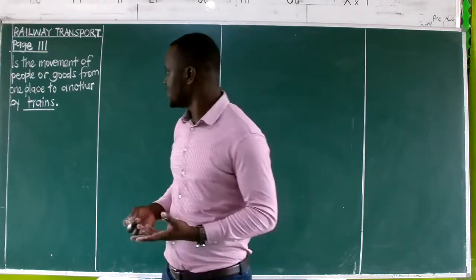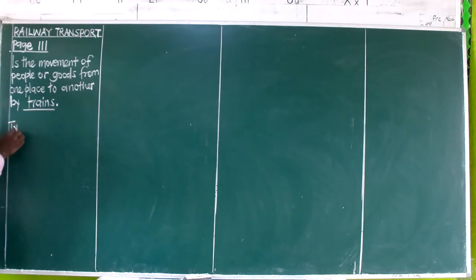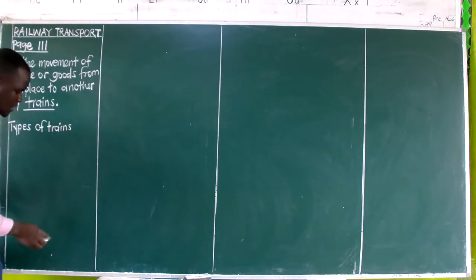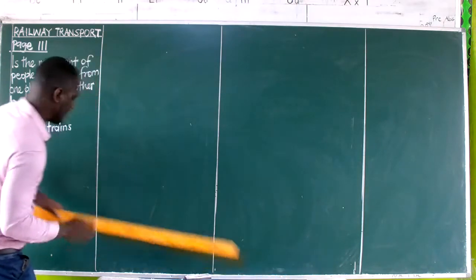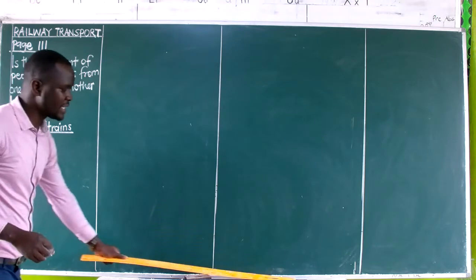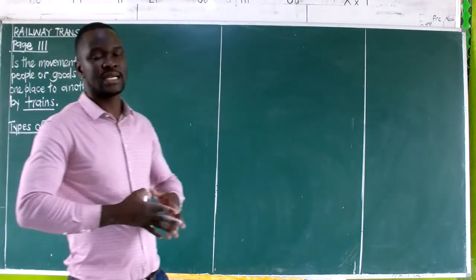We have trains grouped into two types of trains that are used in railway transport. We get the type depending on what that train carries.